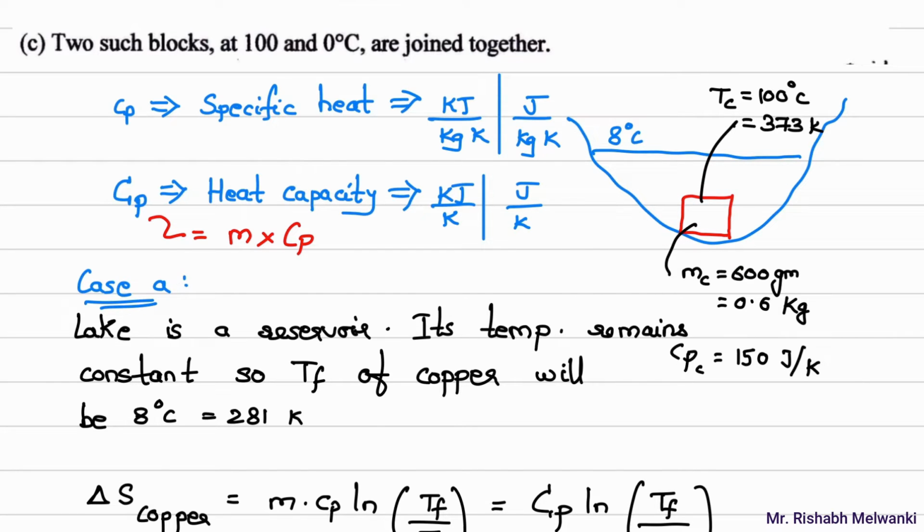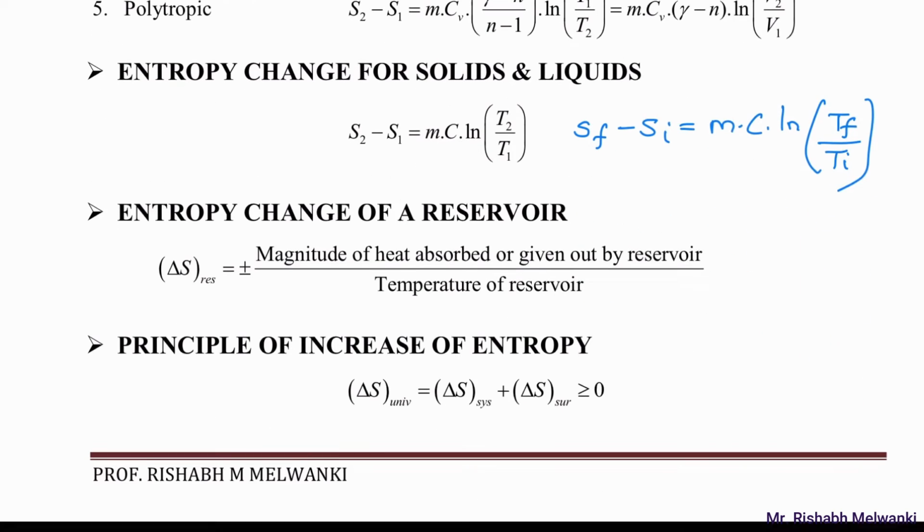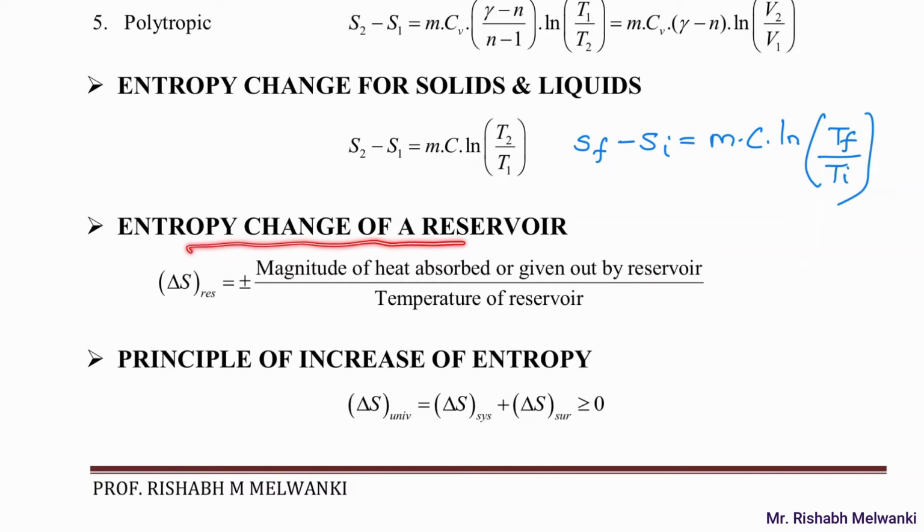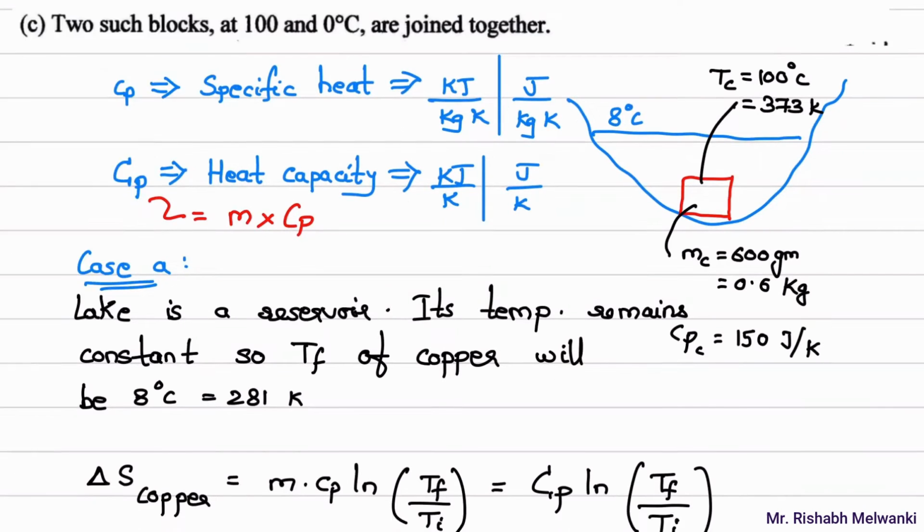Now if you consider the reservoir, what is the entropy equation for the reservoir? Entropy change of a reservoir is given by plus or minus the magnitude of heat absorbed or given by the reservoir divided by the temperature of the reservoir. Now here, since the reservoir, that is the lake, is absorbing the heat, we will use the plus sign. We will not use the negative sign. So plus that heat value divided by the temperature of the lake. So go back to the numerical. I'll write down the equation.